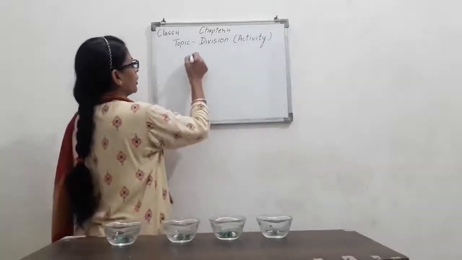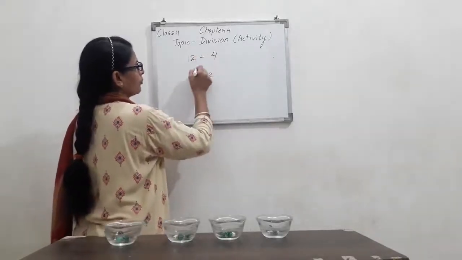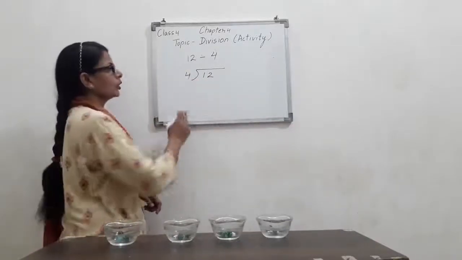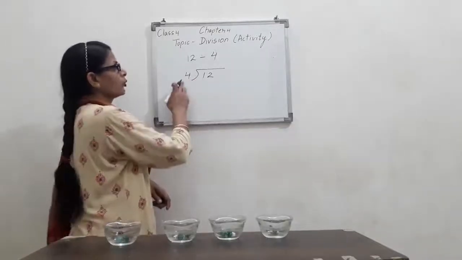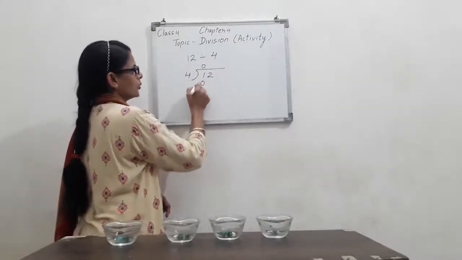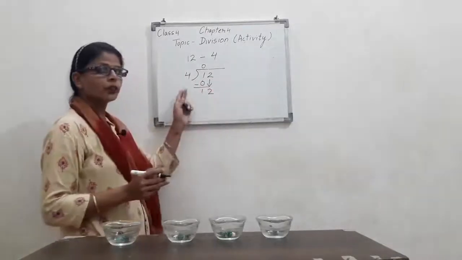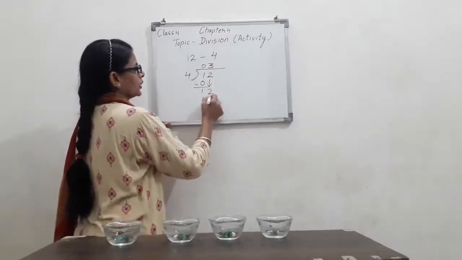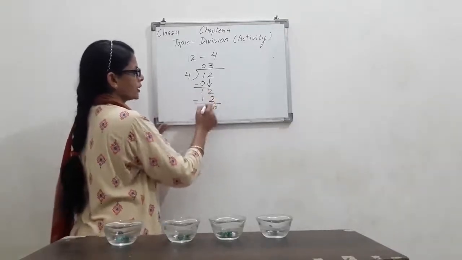And when we divide 12 marbles among 4 friends, 12 will come inside and 4 will come outside. This is the dividend and this is the divisor. How many digits outside? 1. Inside also we take 1 digit. 4 is bigger than 1, so we cannot divide. So we'll write 0. 4 zeros are 0. Minus 1. Copy down 2. Now in the 4 table, how many times does 12 come? 3 times. 4 3s are 12. 2 minus 2 is 0. 1 minus 1 is 0.